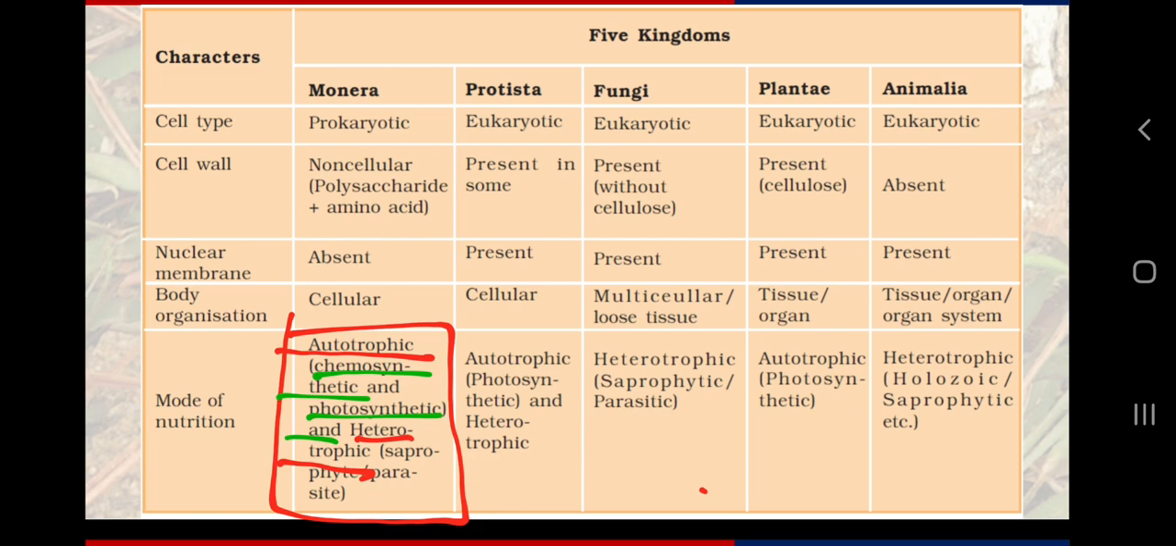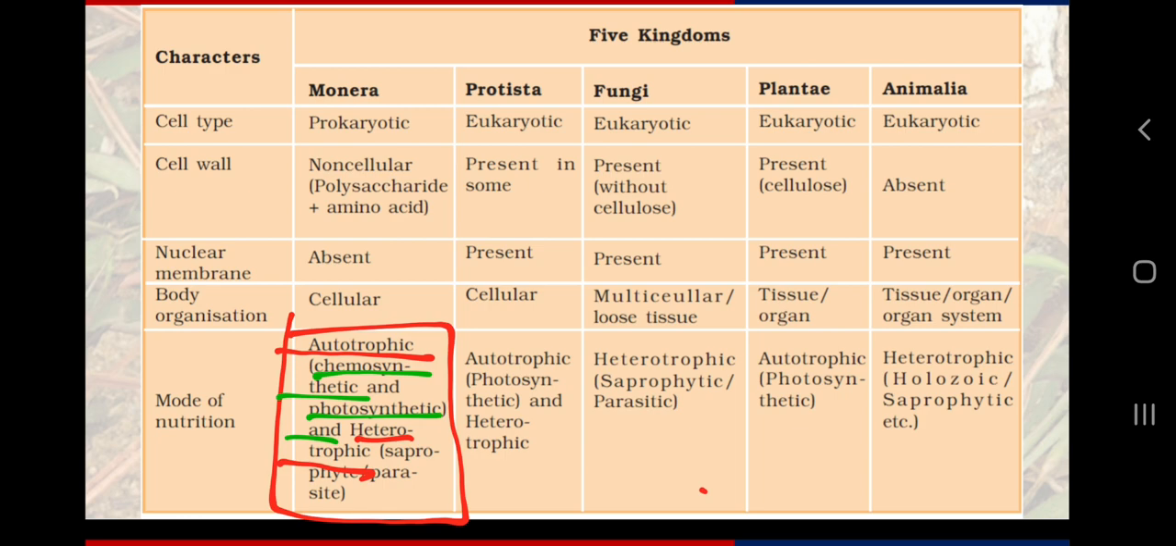So when we are talking about plants, they are autotrophic. We have some bacteria which are autotrophic, like cyanobacteria or blue green algae. When we are talking about heterotrophic mode of nutrition, either we are talking about fungi or animals, then we do have bacteria which are heterotrophic also.